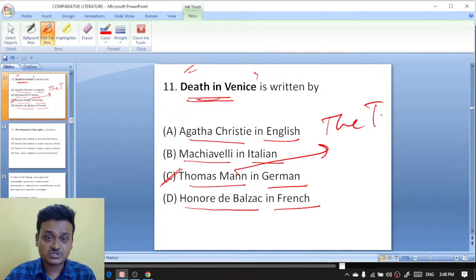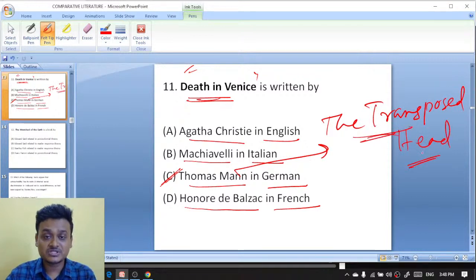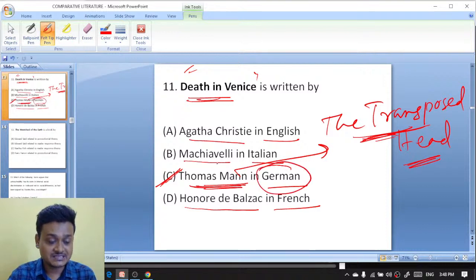The Transposed Head was written by Thomas Mann, and Girish Karnad was also inspired by it. Thomas Mann was inspired by the Katha Sarit Sagar to write The Transposed Head. By the way, Death in Venice was written by Thomas Mann in the German language. So C is the right answer here.